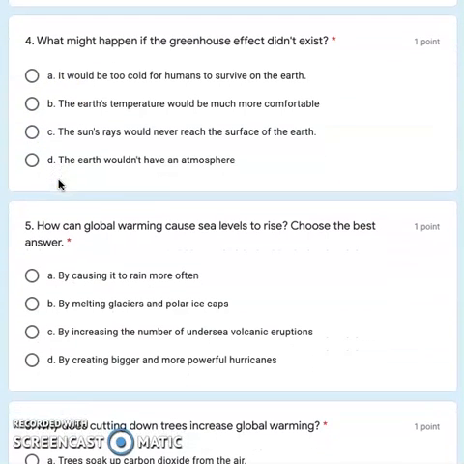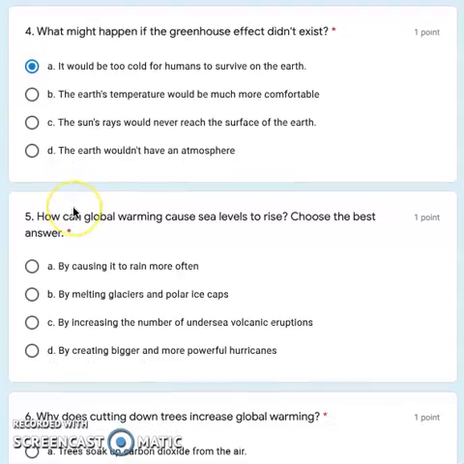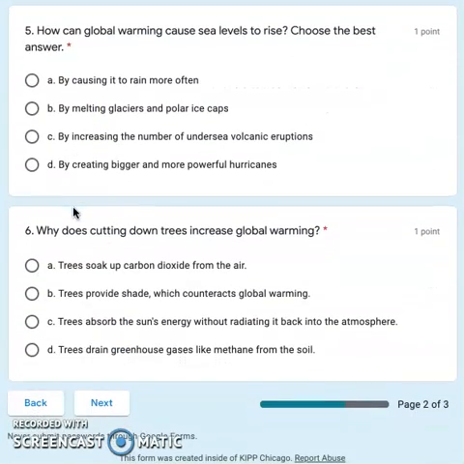What might happen if the greenhouse effect didn't exist? The answer is A, it would be too cold for humans to survive on Earth without the greenhouse effect. Five, how can global warming cause sea levels to rise? Choose the best answer. Well, the reason why global warming will cause sea levels to rise is not because of more rain, right? Rain doesn't cause the sea levels to go up. It's actually the melting of the glaciers and the polar ice caps. So when all that ice melts and all those glaciers melt, the levels of the ocean are going to go up.